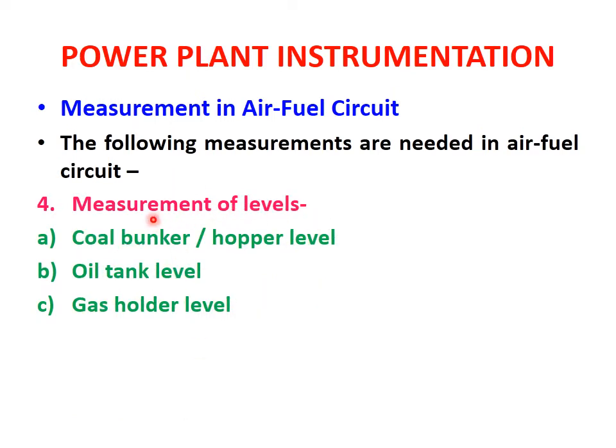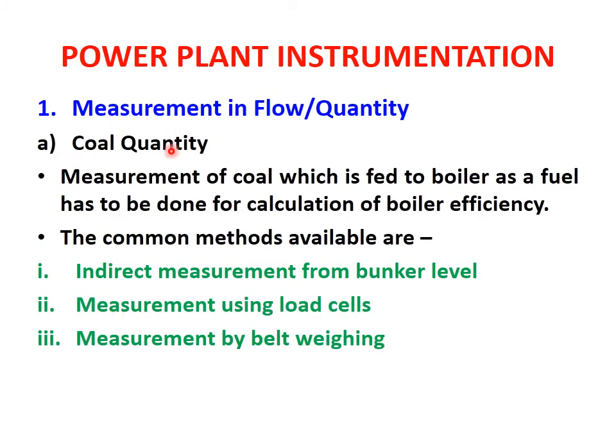Then the fourth is measurement of levels: level in coal bunkers or hopper level, oil tank level, and gas holder level. The way in which the levels are measured depends on the solid, liquid, and gaseous state.